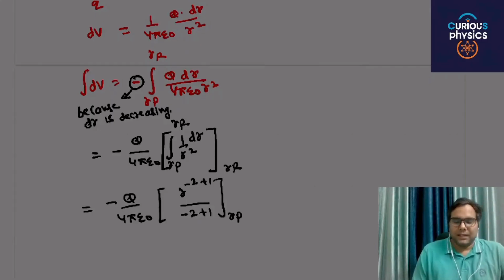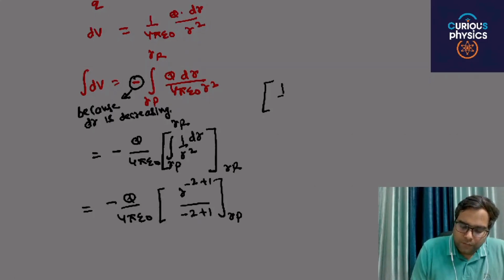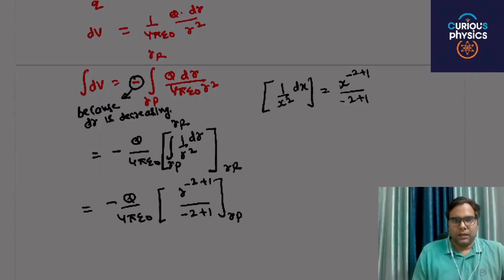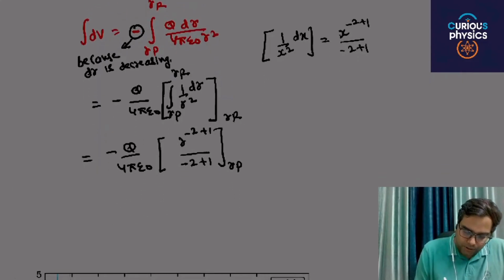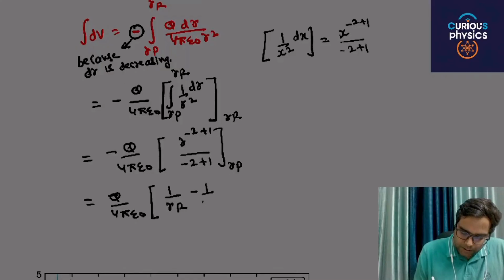This is the basic integration formula: integral of 1 by x square dx is x raised to power minus 2 plus 1 divided by minus 2 plus 1. Then simply, minus and minus gives plus, Q by 4 pi epsilon naught times (1 by R_R minus 1 by R_P).